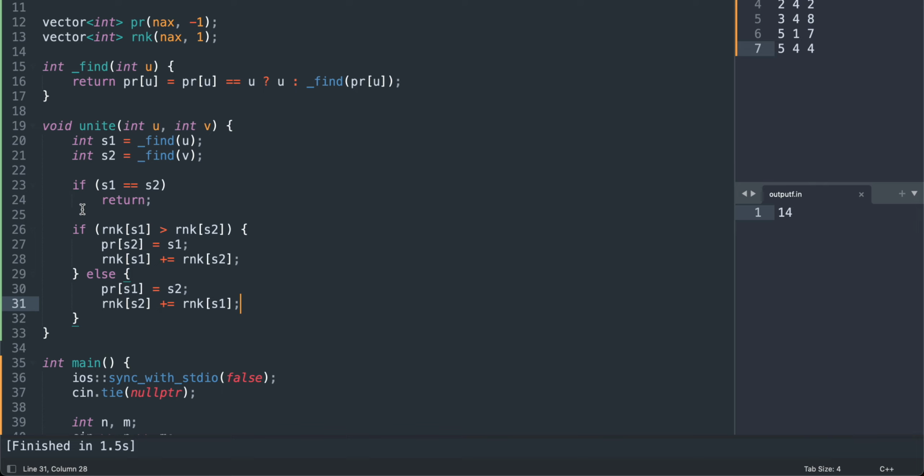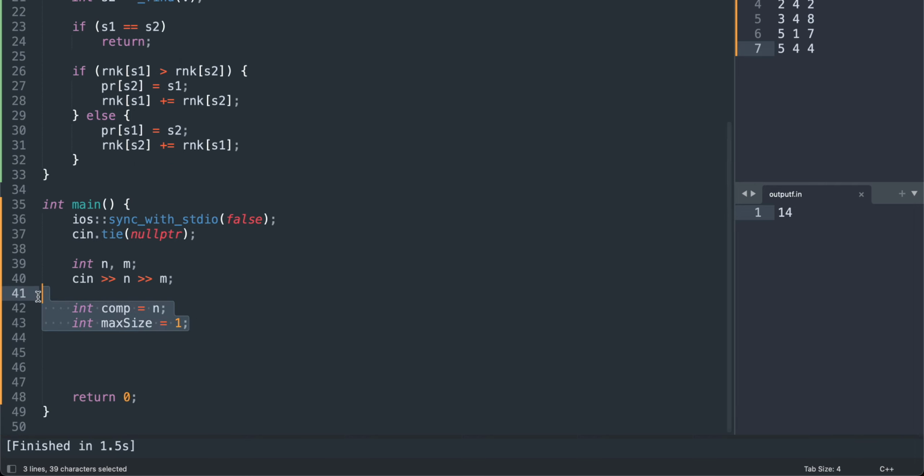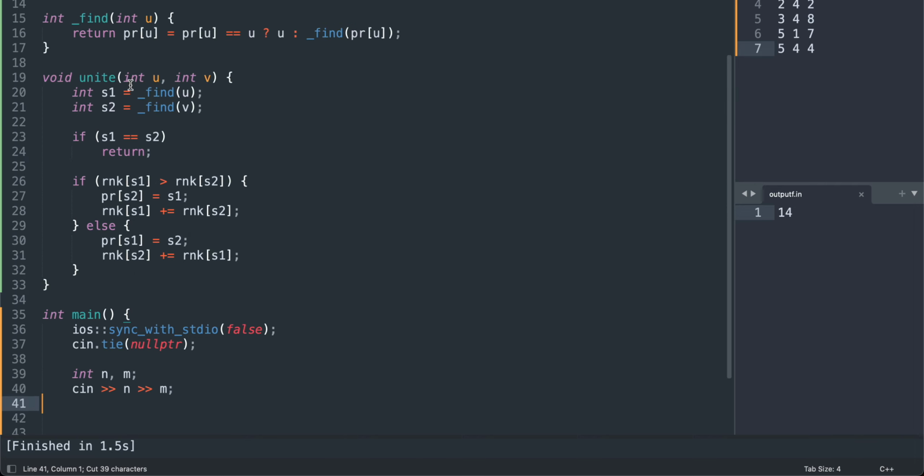Is it fine? So we find the parents of u and v. If they are equal, good, return. Otherwise compare the rank of s1. If it is greater than rank of s2, parent of s2 becomes s1 and rank of s1 increments. Otherwise rank of s2 is greater, s2 becomes the parent and its size will increase.